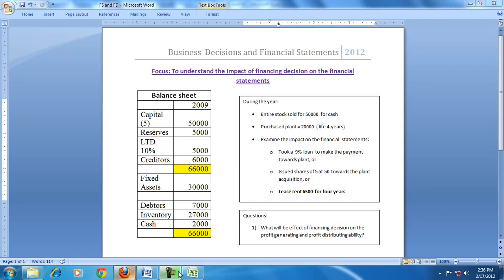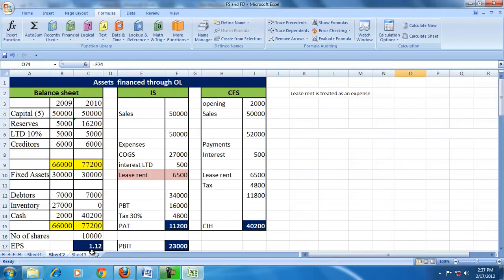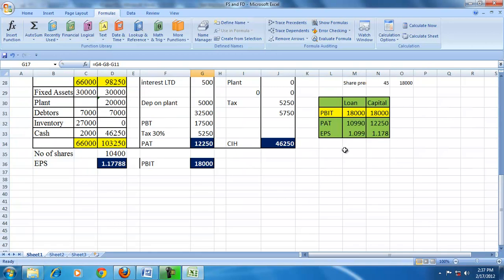We already saw in the previous discussion how the acquisition of an asset through loan or through capital will affect the earning per share, EPS. We saw that the profit generating ability remaining the same, the profit distributing ability is changing because of the financing decision.